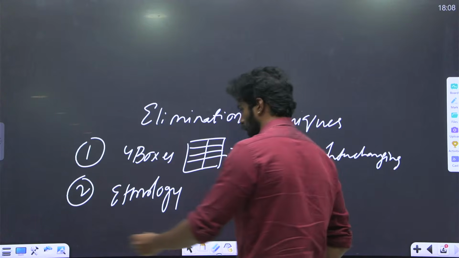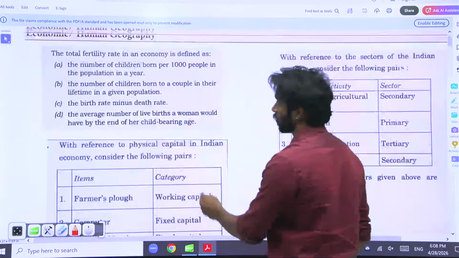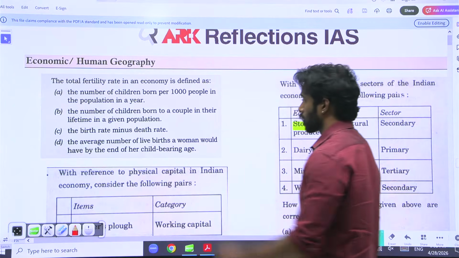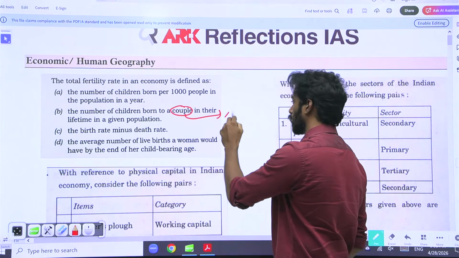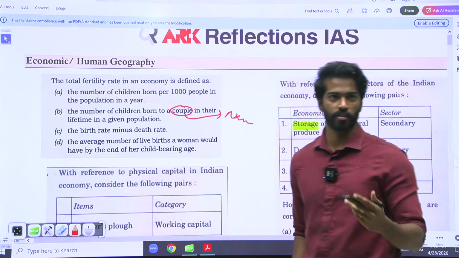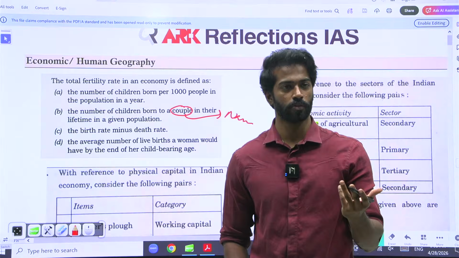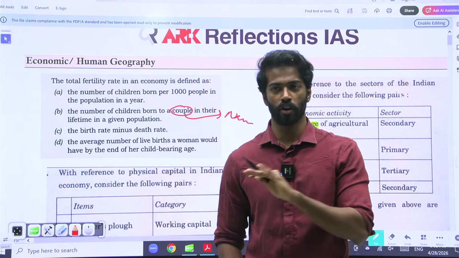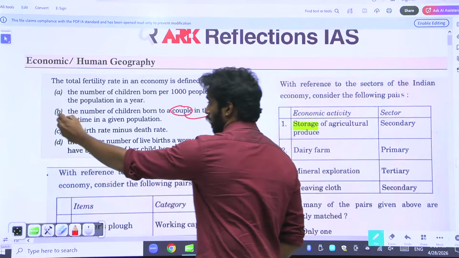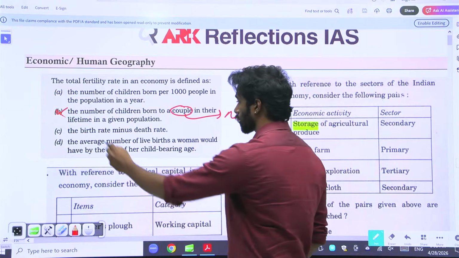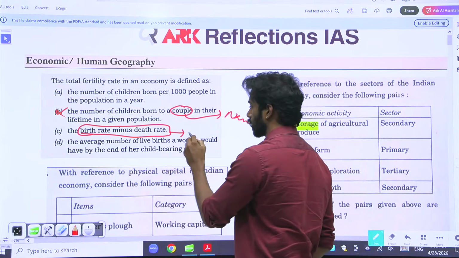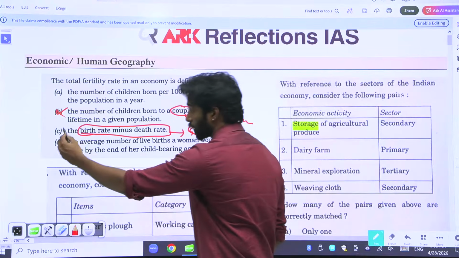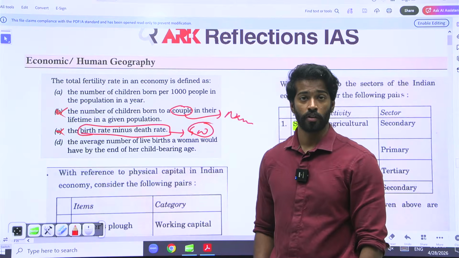For example, the first question I just discussed says the number of children born to a couple, which is a very narrow statement. Whenever UPSC asks a narrow statement, what will you do? Eliminate. Always think broad. UPSC will only ask broad questions, it will not ask narrow questions. So narrow statements, eliminate. And birth rate minus death rate is basically asking about the growth rate of the population. So it is a completely different definition. So C is also wrong.